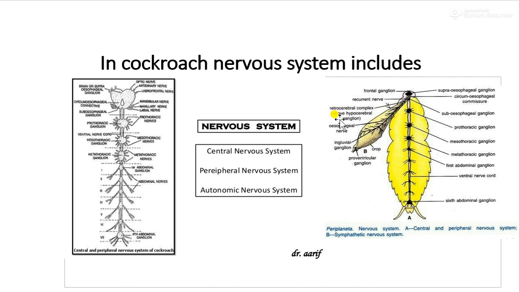Okay, this is all about the nervous system of cockroach: the central nervous system, peripheral nervous system and autonomic nervous system. This is all about the cockroach nervous system.